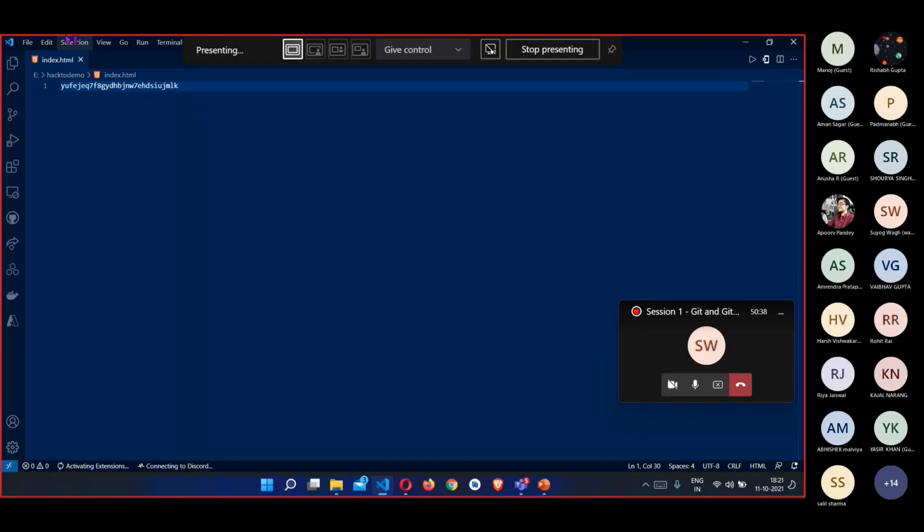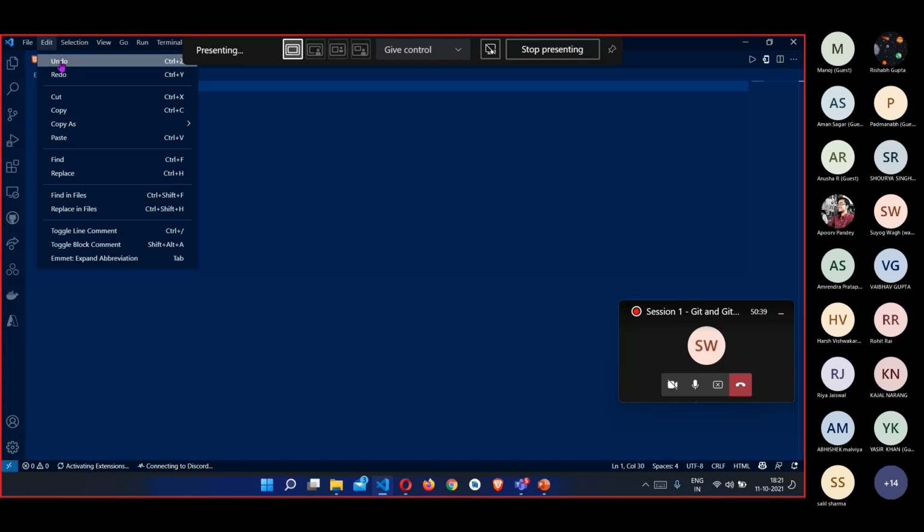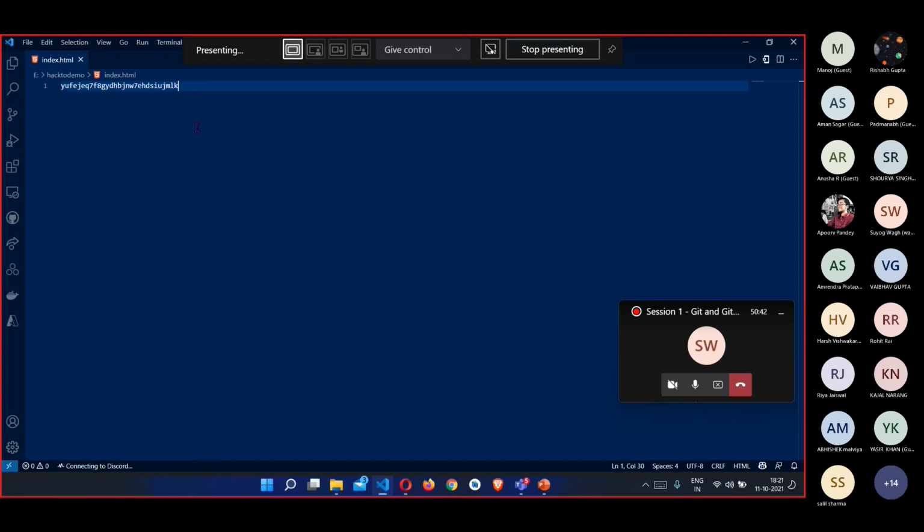Even if I press undo, it won't work because I have saved the changes and I have totally gone out of the session. But if I have a Git repository instead, it shouldn't happen. I can just get my changes, all the H2, H3 tags that we had previously, back if I had a Git repository. But right now, there is no way.